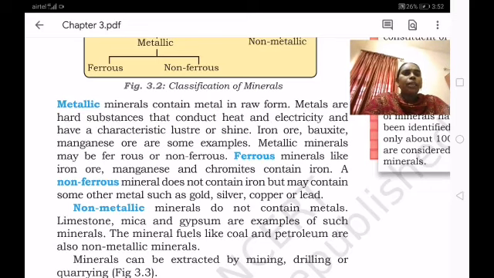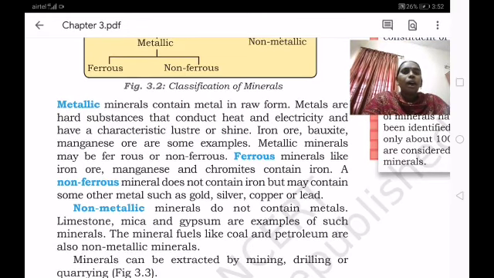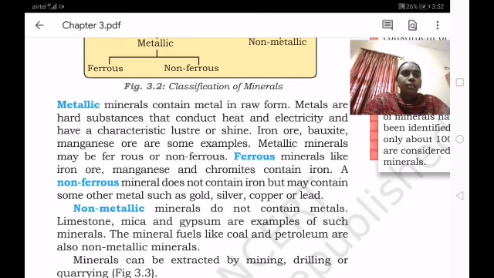Metallic minerals contain metal in a raw form. Metals are hard substances that conduct heat and electricity and have a characteristic luster or shine. So metallic minerals are a raw material, but very hard substances with a characteristic shine. Examples of metallic minerals are iron ore, bauxite and manganese ore.